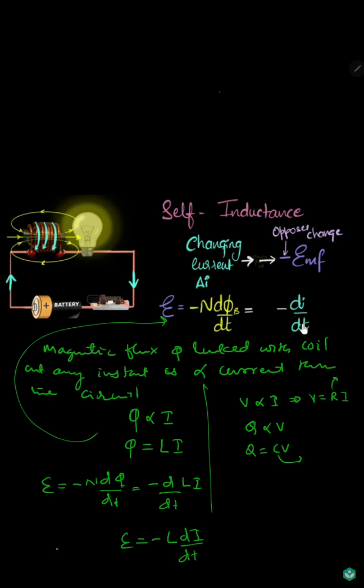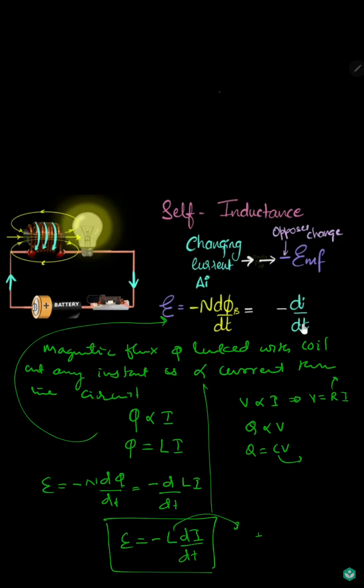This much EMF is produced in the coil, which opposes the magnetic flux. We will derive the value of that inductance in the next session.